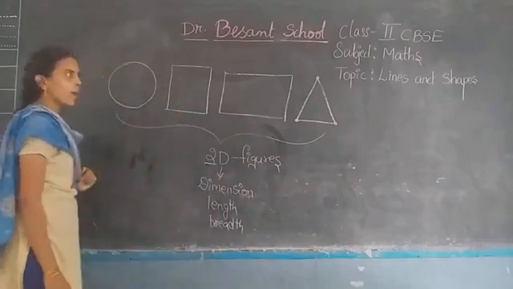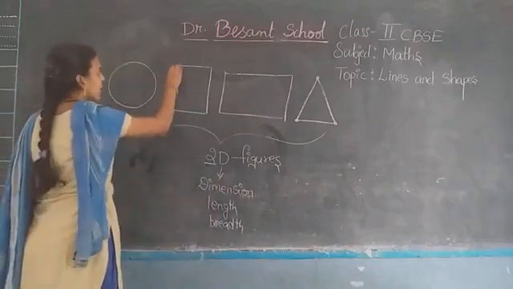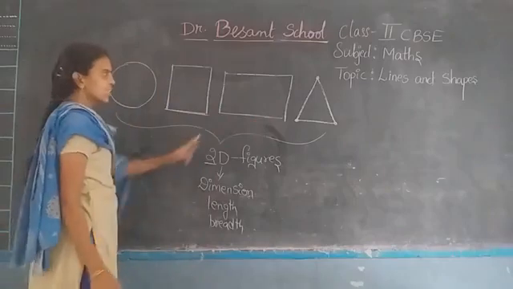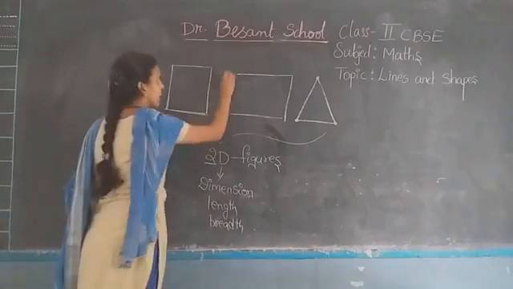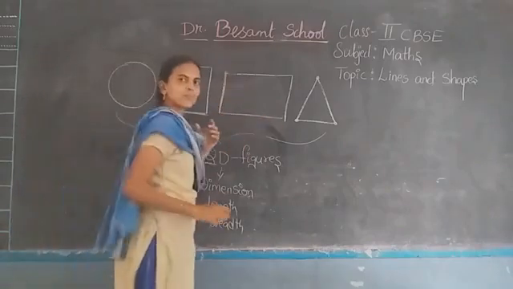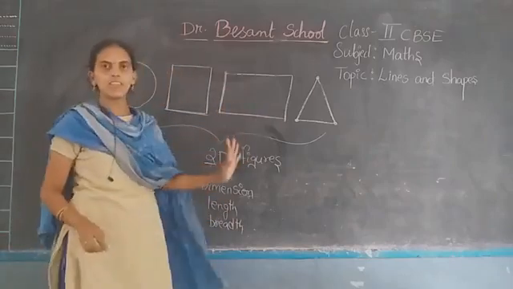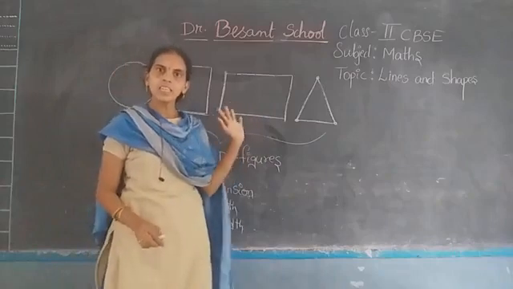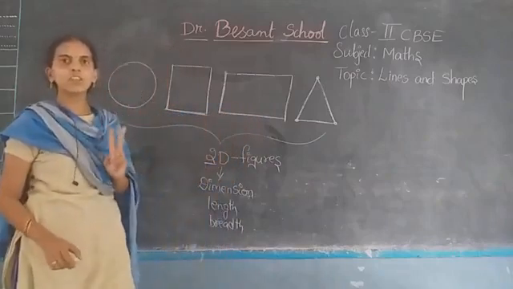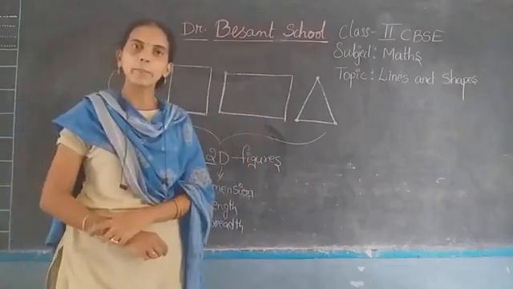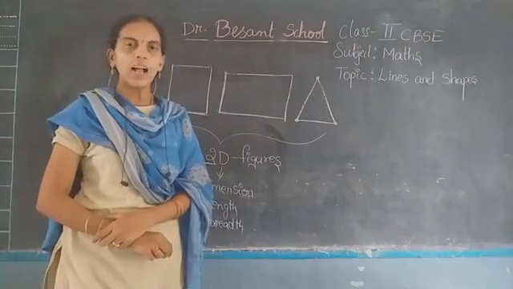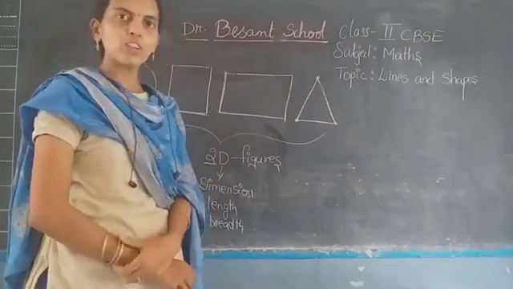If you see this square, it has length and breadth. See this figure also, it has a length and breadth. That is why these are called two-dimensional figures. I'll show you what are two-dimensional figures.